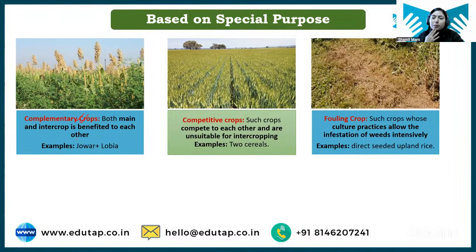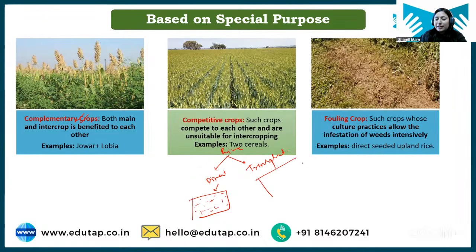Next is fouling crop. What is a fouling crop, students? Sometimes cultivation practices of a few crops can increase the weed intensity in the field. For example, there are two methods of sowing rice: first is the direct method and next is transplanting. In the direct method, we just take seeds of rice and directly broadcast the seed on the field. This is the direct method of sowing rice.